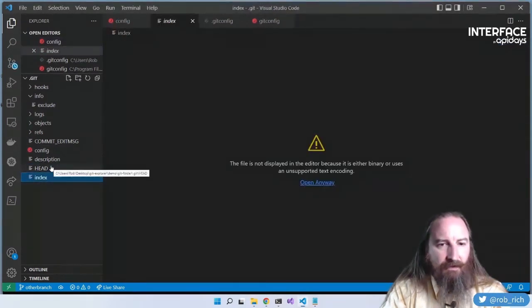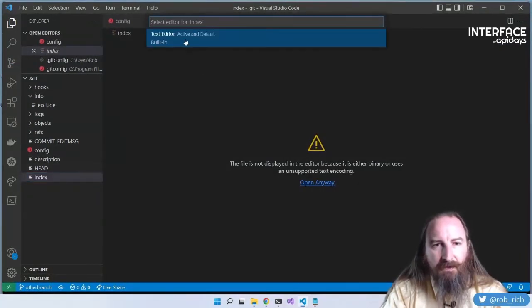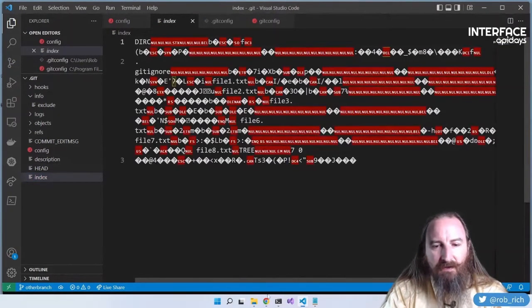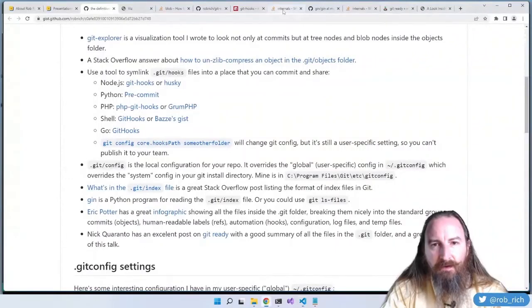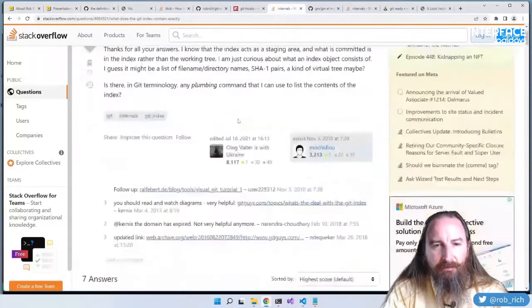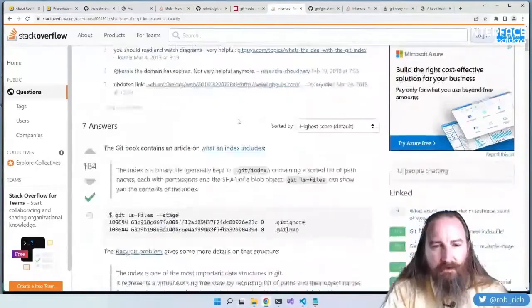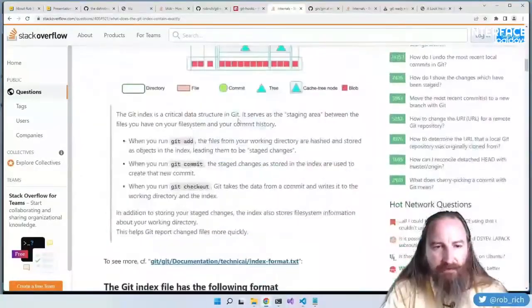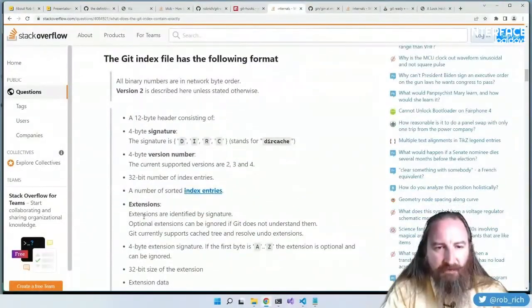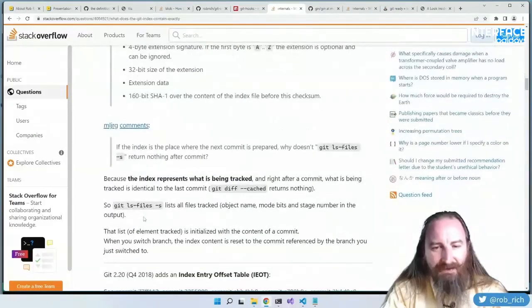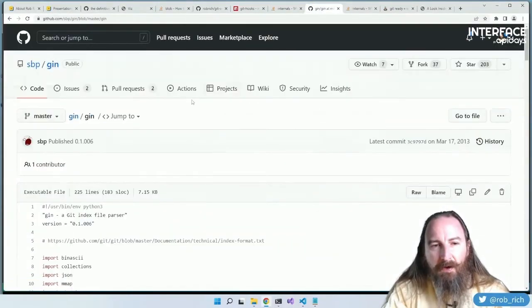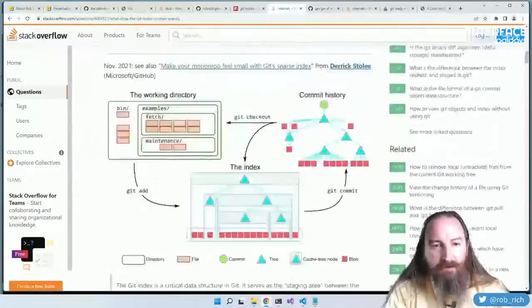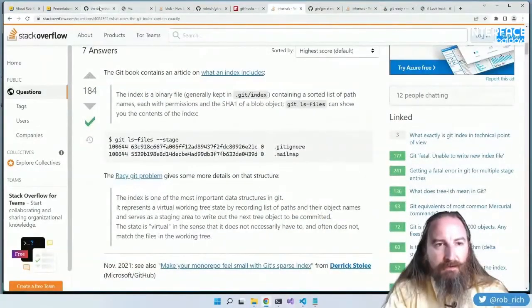Next, let's take a look at index. Now this is a binary file, but we can take a look at how this index file works here in this Stack Overflow article. It talks about this index file. Now it has a very specific binary format, and it's kind of ugly. If you want a program to be able to parse it that isn't in Git, Gin is an excellent one that allows you to parse that file. Or here in the Stack Overflow article as well, referenced in the GitHub gist, is git ls-files.